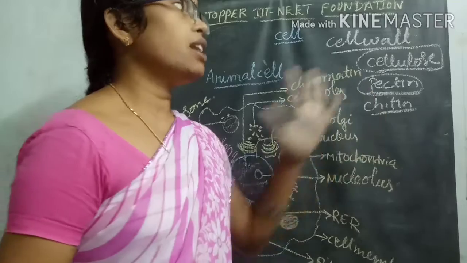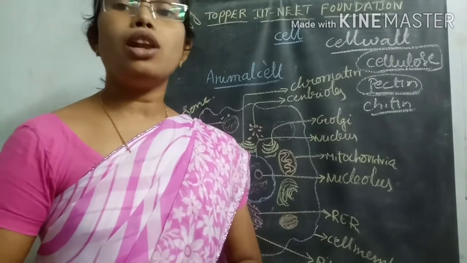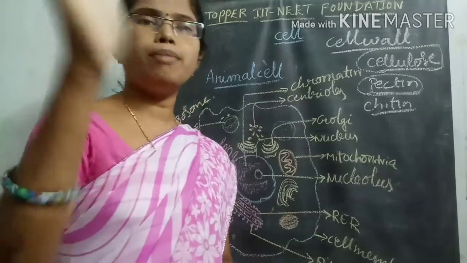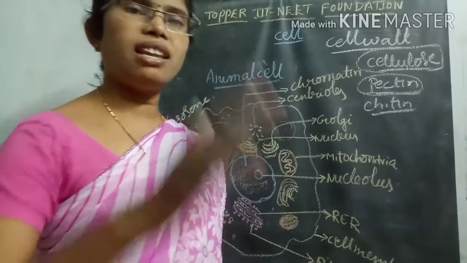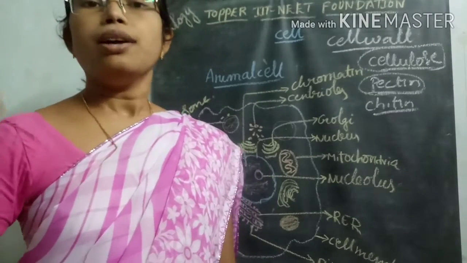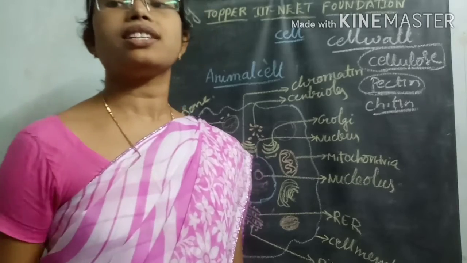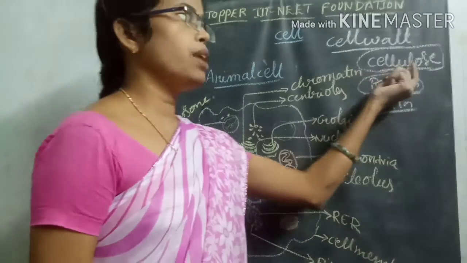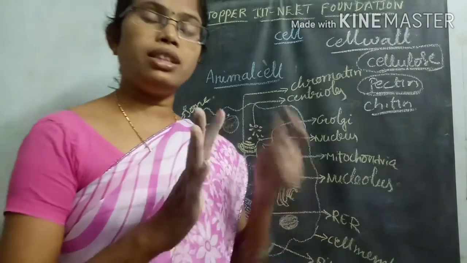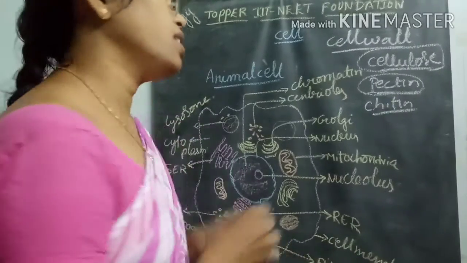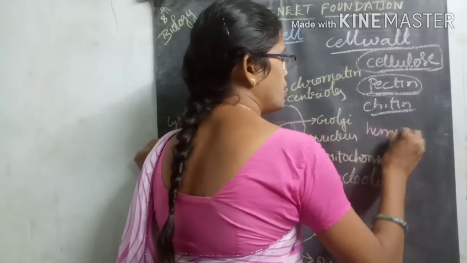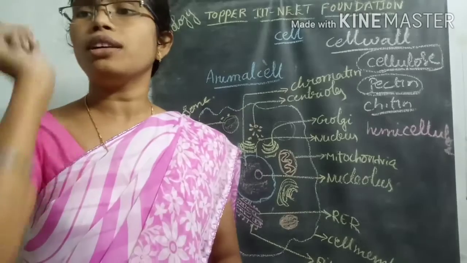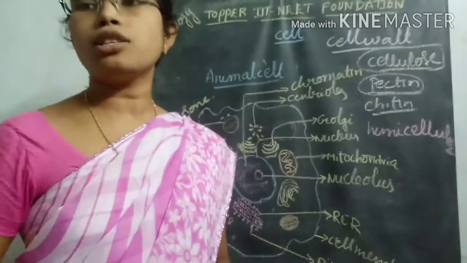So the cell wall contains somewhat long thread-like structures, and it looks like a mesh-like structure. If you see the plant cell wall, the outer region is a mesh or network-like structure, and this network-like structure contains the main component, cellulose. In between the cellulose, another important structure called hemicellulose is also present.